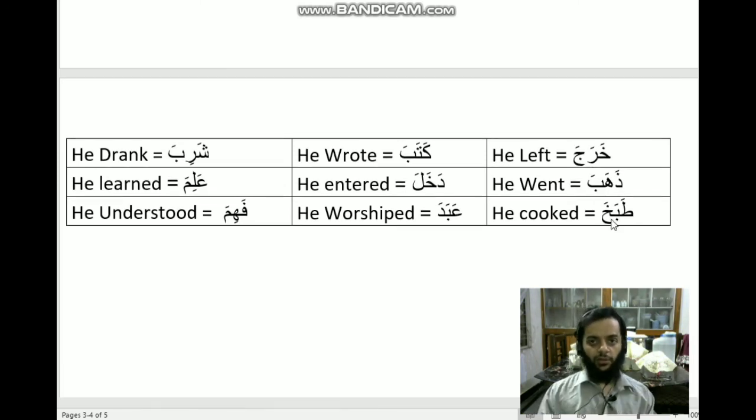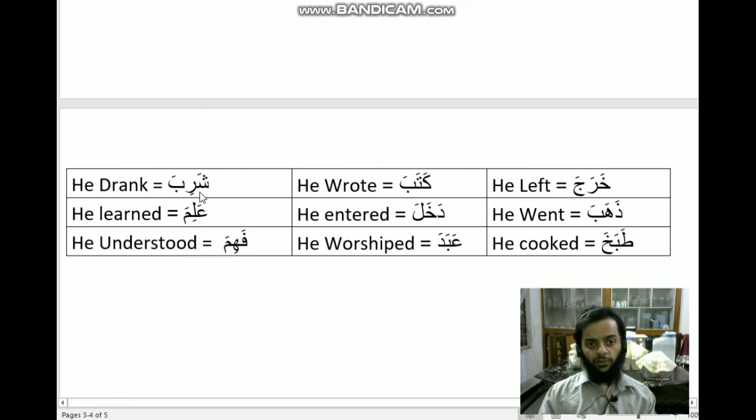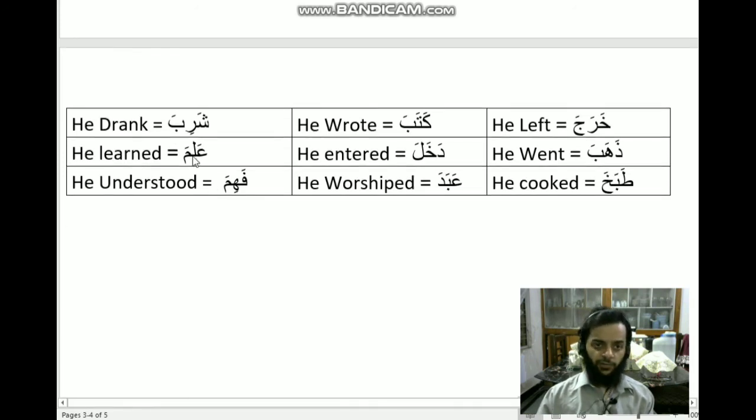Dhahaba means he went, tabakha means he cooked, tabakhat means she cooked, kataba means he wrote, dakhala means he entered, abada means he worshipped. And as I said, the harkat of ain kalima can vary depending upon the verb. So here is the verb shariba, which means he drank. The whole verb conjugation table of shariba will be shariba, shariba, sharibu, sharibat, sharibata, sharibna, sharibta, sharibtuma, sharibtum, sharibti, sharibtuma, sharibtunna, sharibtu, sharibna.